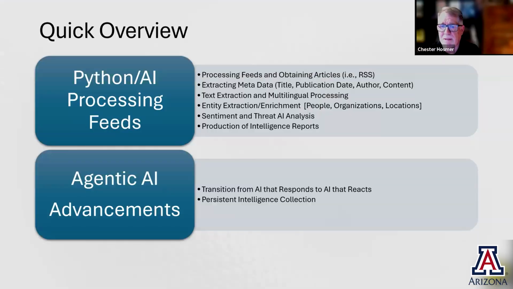What I'm going to talk about today is two different sections. One, using Python and AI to process feeds, in this case RSS feeds, but it can process anything. It can be websites, it can be Twitter, any kind of feed that we want. We want to extract metadata from these articles or text. We also have to deal with multilingual processing. Not everything is in English. So we'll talk about entity extraction and enhancement for people and locations mentioned within the articles, assess sentiment and threat analysis with AI, and then the production of some intelligence reports that